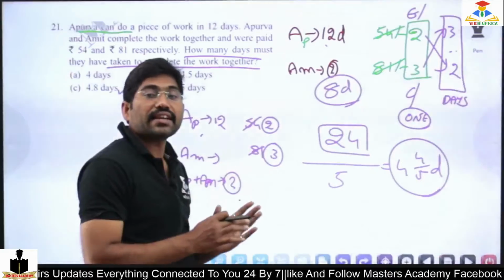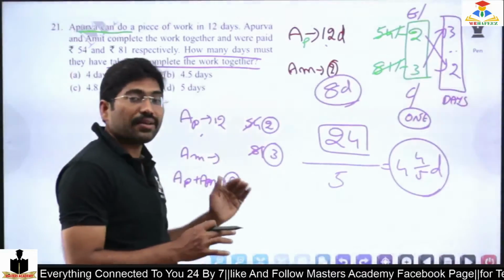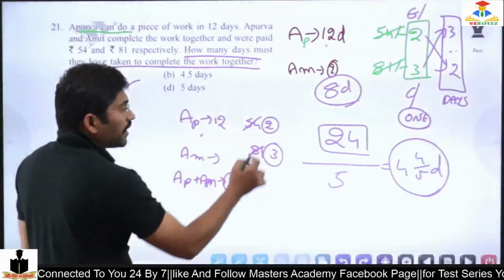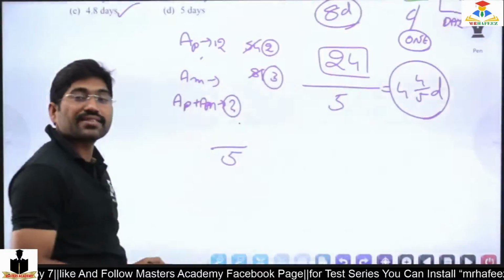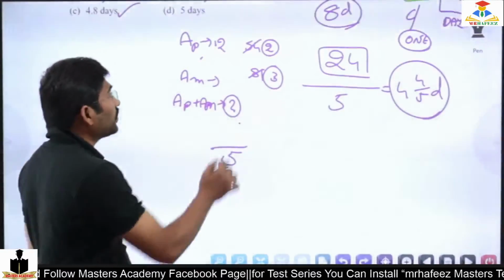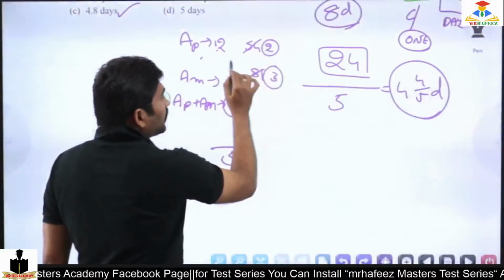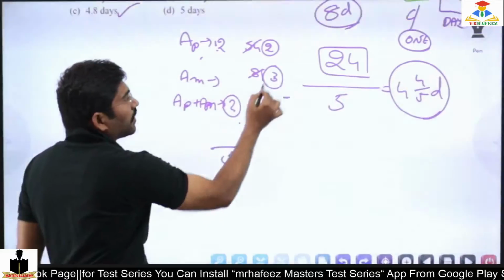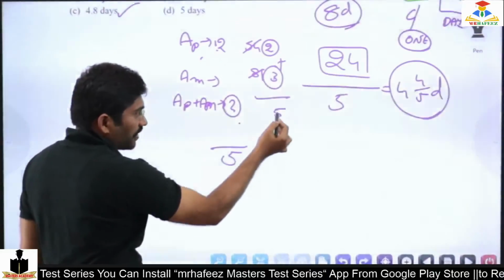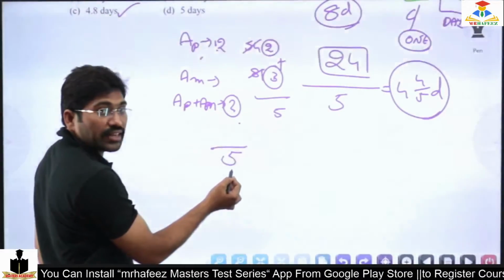The ability ratio is nothing but their caliber. So the ratio 2 plus 3, I need to use in the denominator, and 12 times 2 is 24. So the same 5 in the denominator.